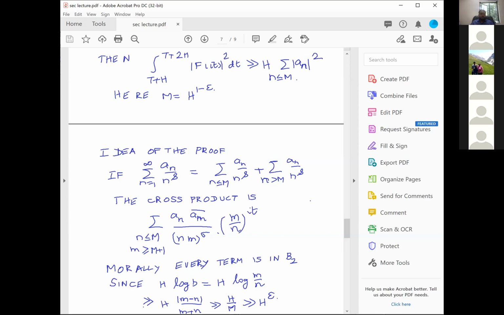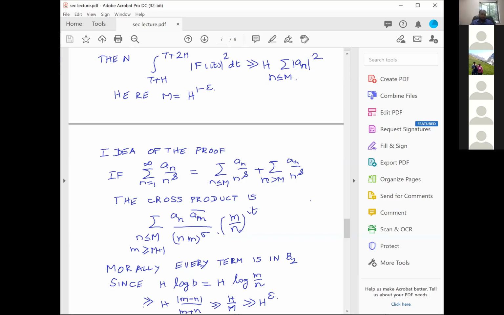Once I have a mod square, which is a non-negative function, I can do the multiple average, which is what I'm going to do. Now, when you take the mod square, the cross product does not contribute much. The cross product does not kill you, because the mean value will give you from the n less than or equal to M sum, as well as the n bigger than or equal to M sum, the mod square.